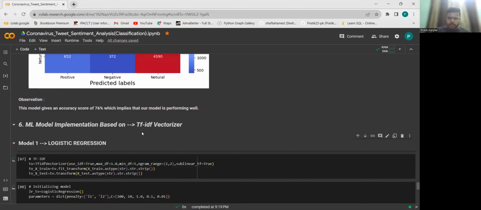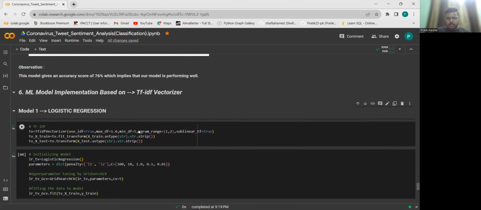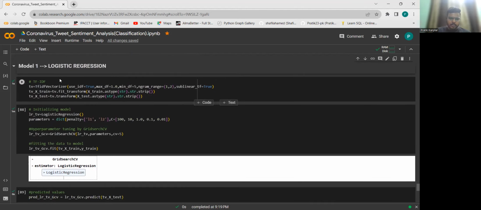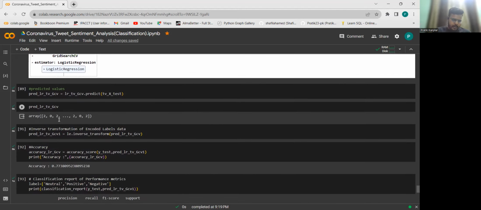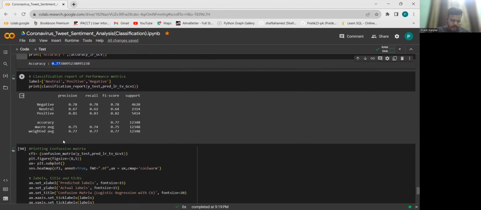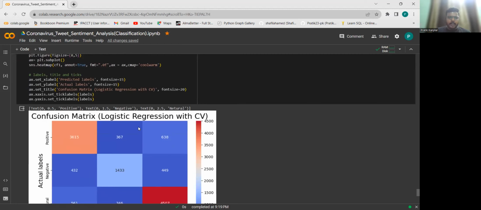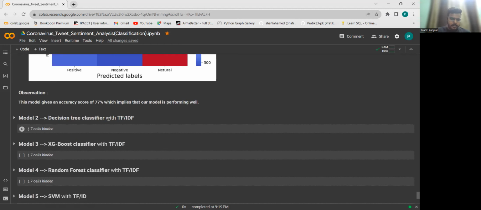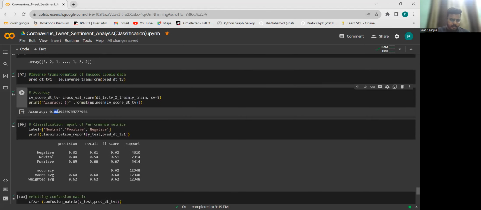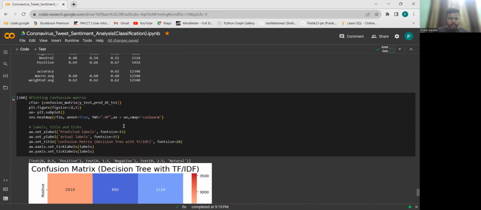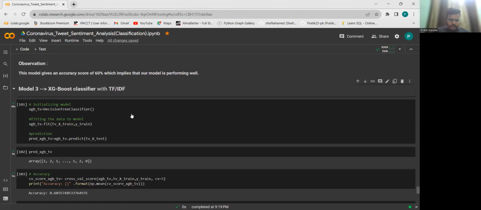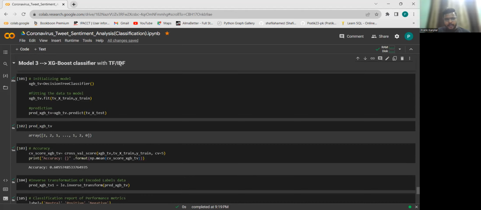Here also I have used the same number of similar models. For TF-IDF vectorizer, I have used logistic regression again, and here I get an accuracy of 77%. And this is how the confusion matrix looks. Similarly, for decision tree classifier using TF-IDF, we get a 60% accuracy. Again, we have a confusion matrix for this also.